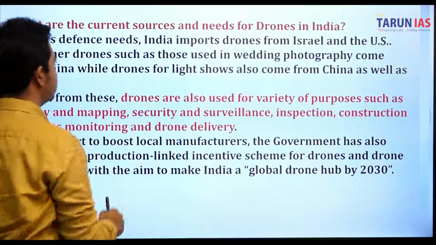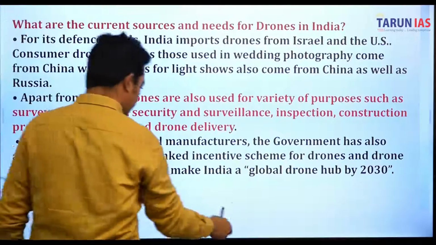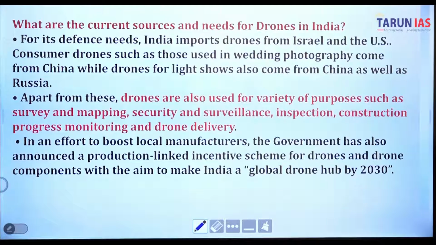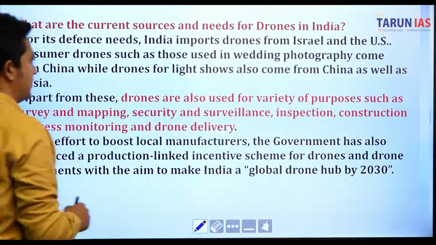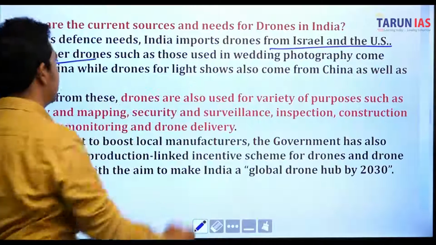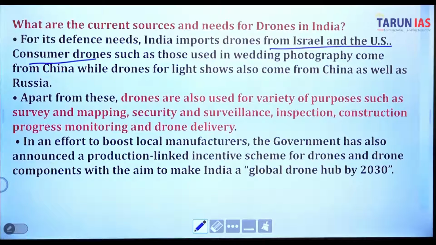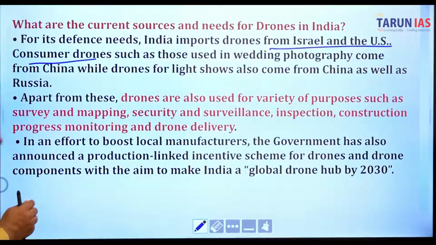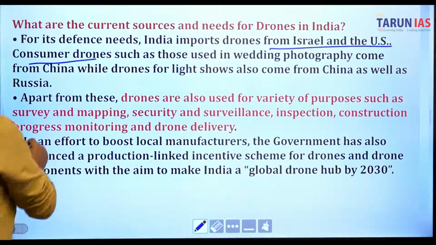What are the sources and needs for drones in India? For its defense needs, India imports drones from Israel and the US. Consumer drones, such as those used in wedding photography, come from China, while drones for light shows also come from China as well as Russia.